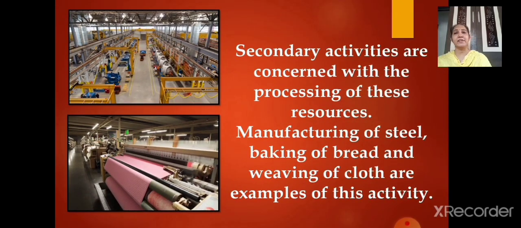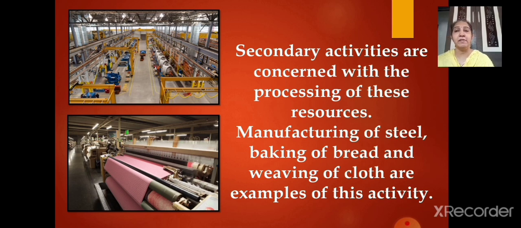Now the second activity is the secondary activity. What do secondary activities include? Secondary activities are concerned with the processing of these resources. These resources are the natural resources that have been extracted and produced in the primary activity.